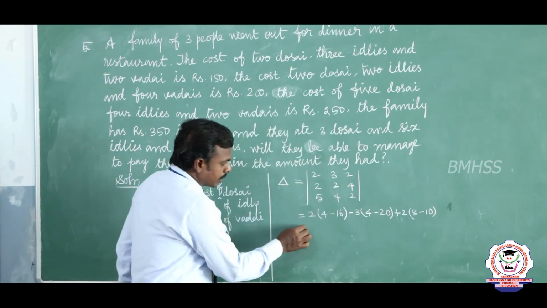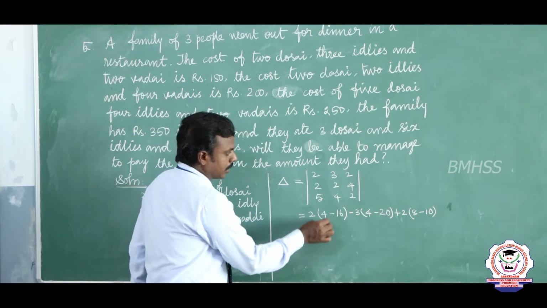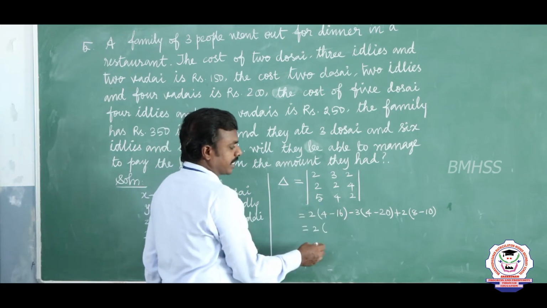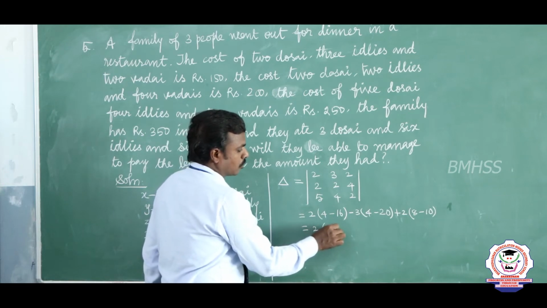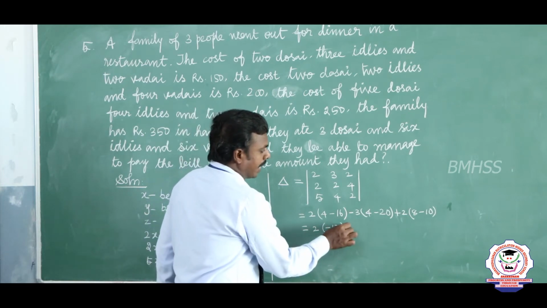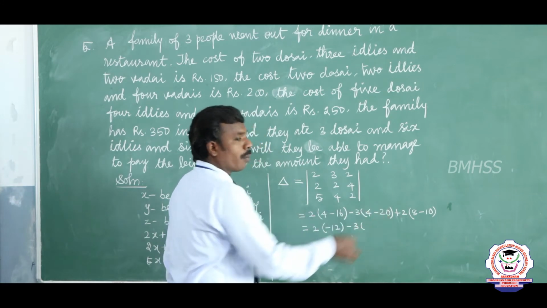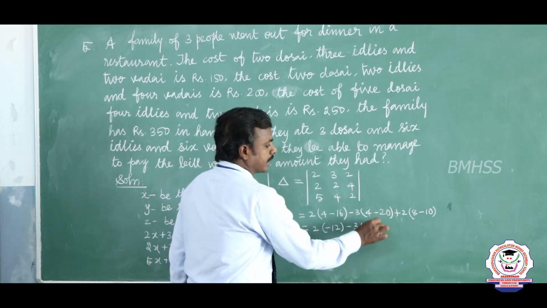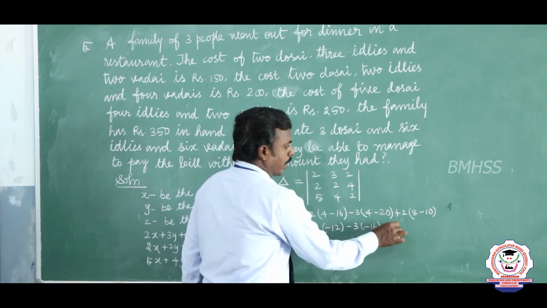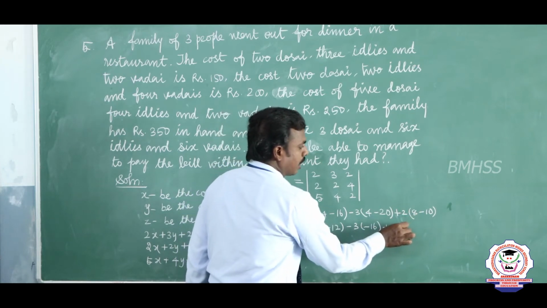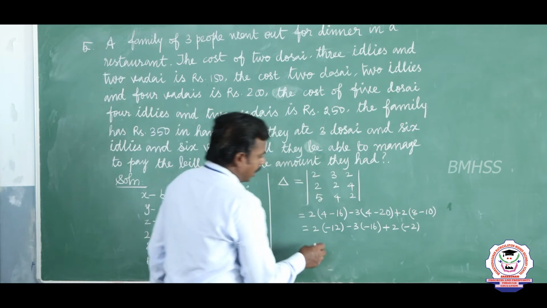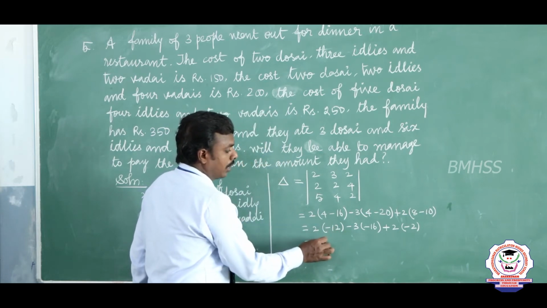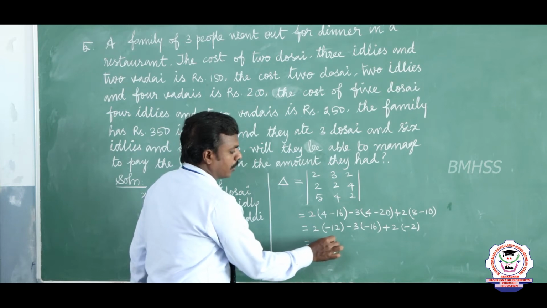Now listen, very simple. 2 into 4 minus 16: subtract 16 from 4, we get minus 12. Then minus 3 into 4 minus 20, which is minus 16. And plus 2 into 8 minus 10, which is minus 2. Now 2 into minus 12 equals minus 24.